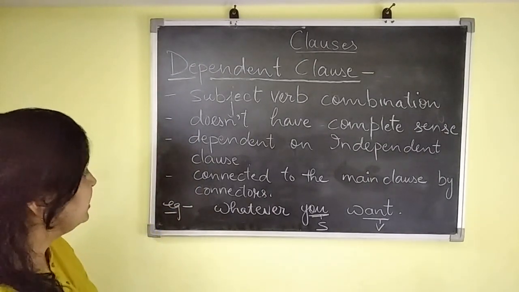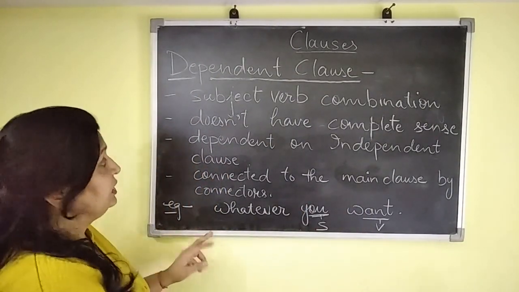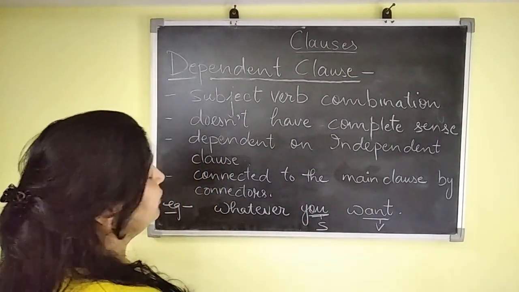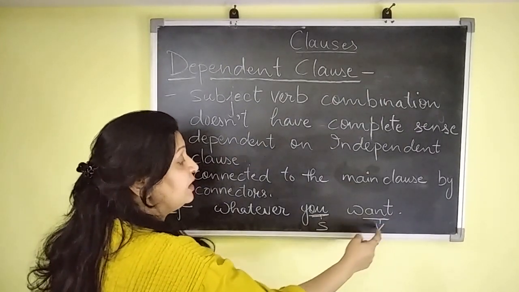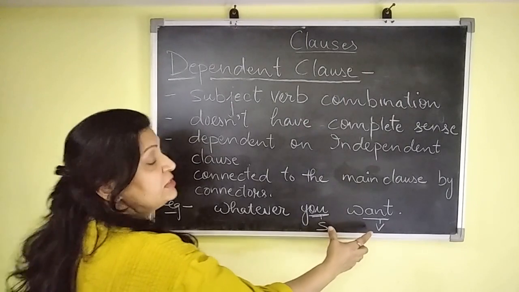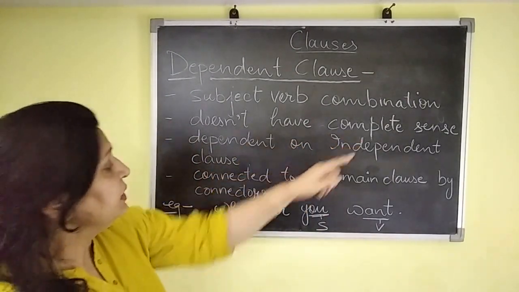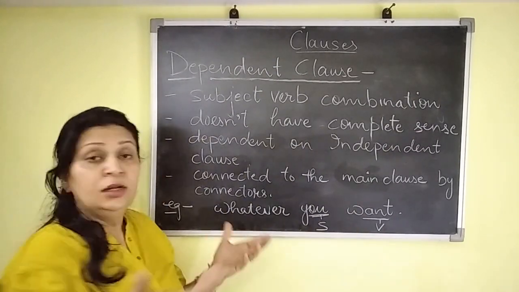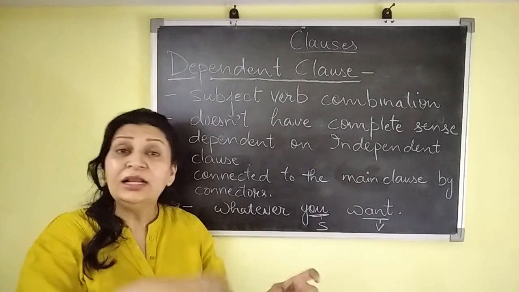We can discuss here with an example. Whatever you want. Now in this one, let's see how many conditions it is fulfilling. The first one, you is a subject and want is a verb. So it has a subject-verb combination. Second thing, it does not have complete sense. Whatever you want. It means something is incomplete here.